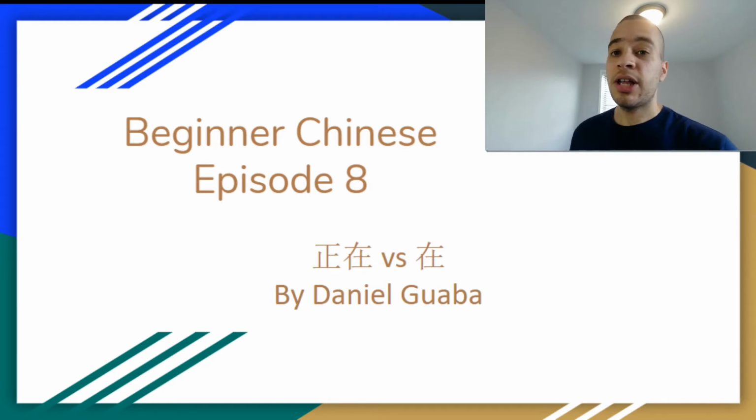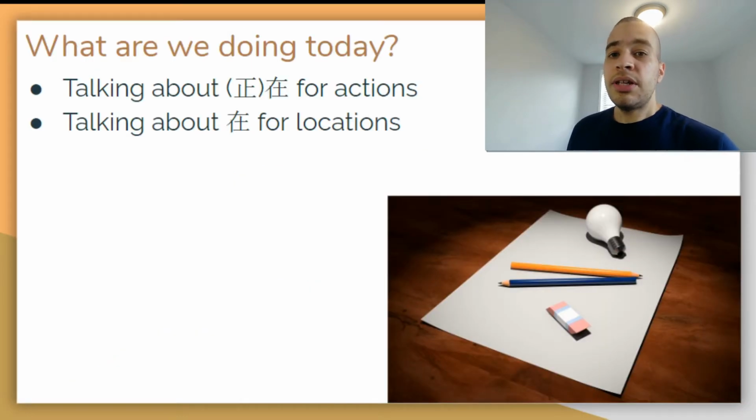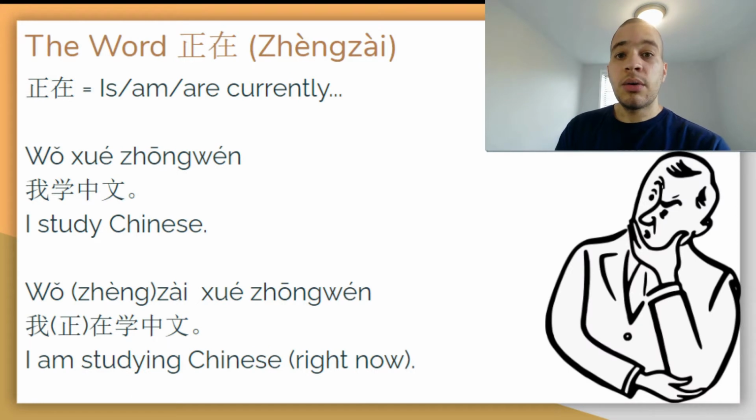Today, we're going to be talking about the difference between two words that are pretty similar, but are used very differently in sentences in Chinese. These words are 正在 and 在. Today's lesson is going to be pretty simple. We're just going to talk about how to use 正在 with actions and 在 with locations. So, 正在 is a word that means something like am or is. It's used when you're talking about an action that is continuing.